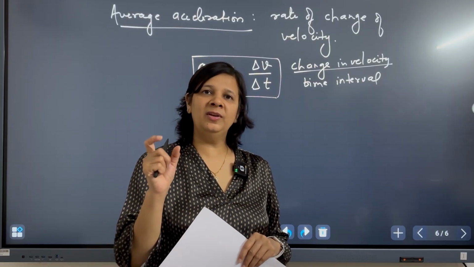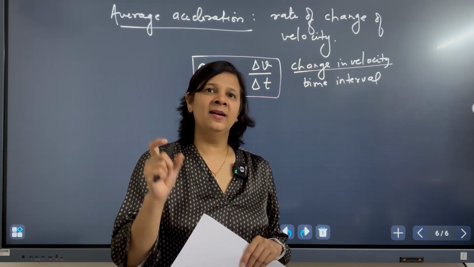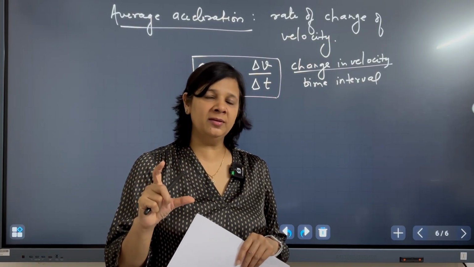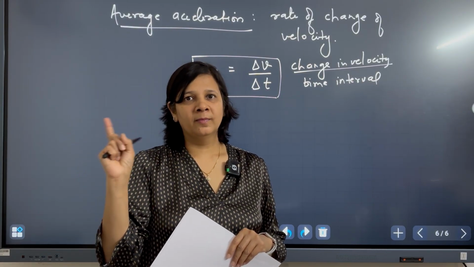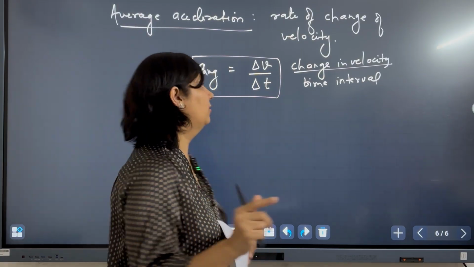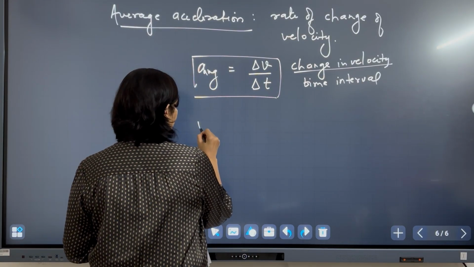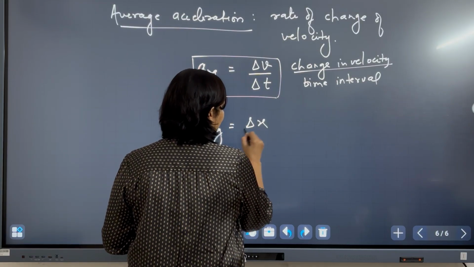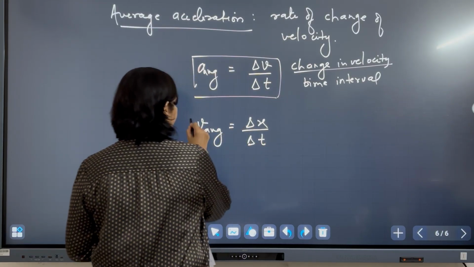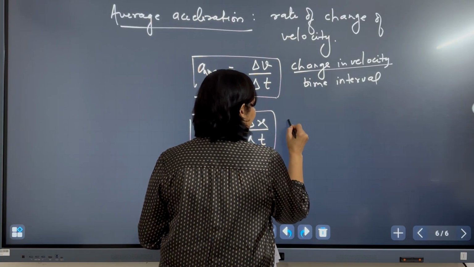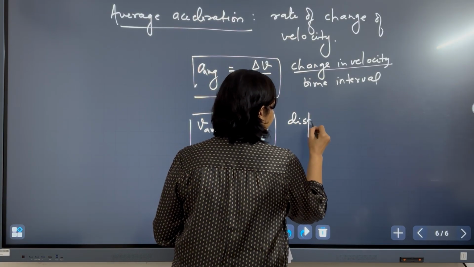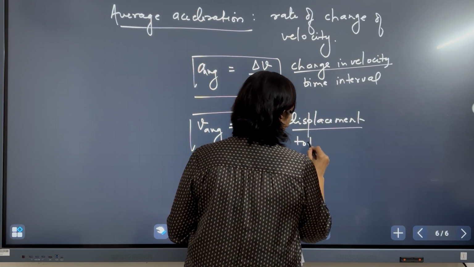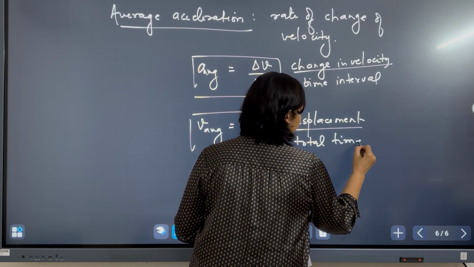We write it as delta x over delta t, where delta x represents the displacement, the change in position between the initial and the final points, over the total time or time interval.